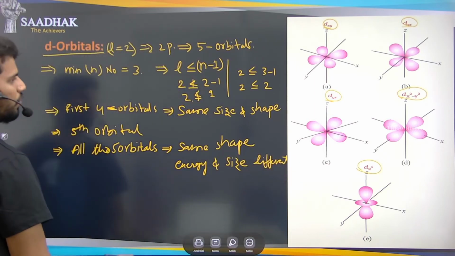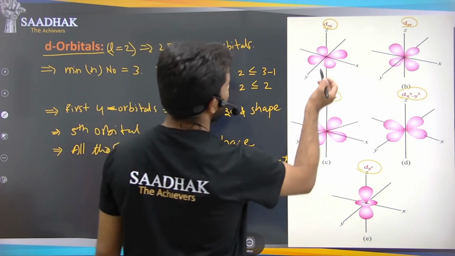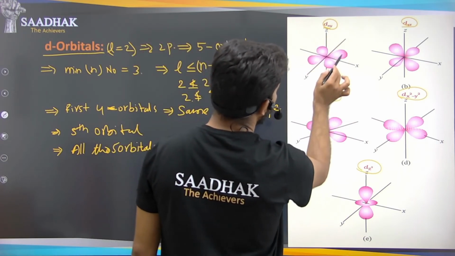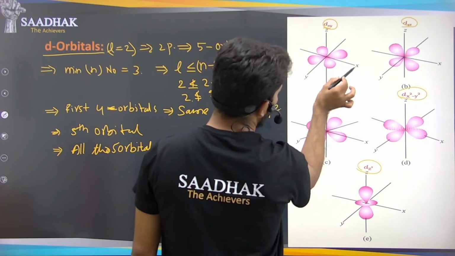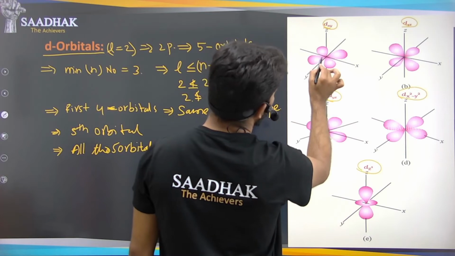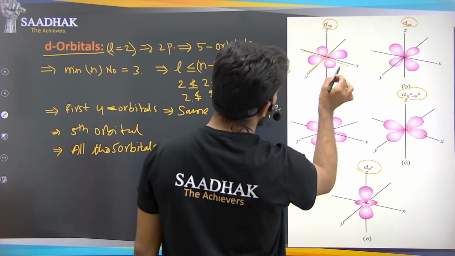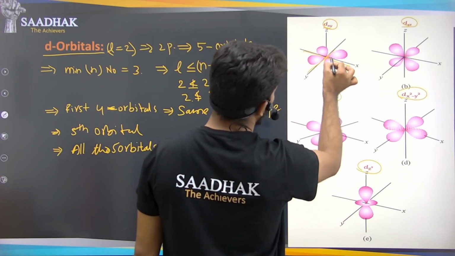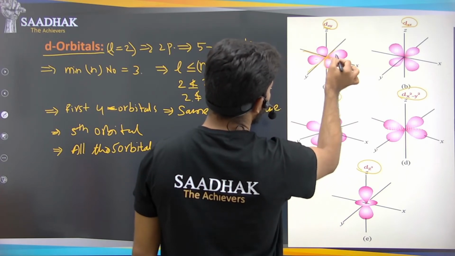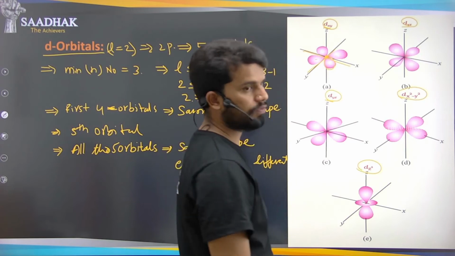Okay, so this is about the structure. If you can see it here, dxy, these lobes are between the x axis and y axis, in the 2 sides. See here, this is our x axis, this is our y axis. So in this we have lobes which are joining at this point, that is the nucleus of this atom.